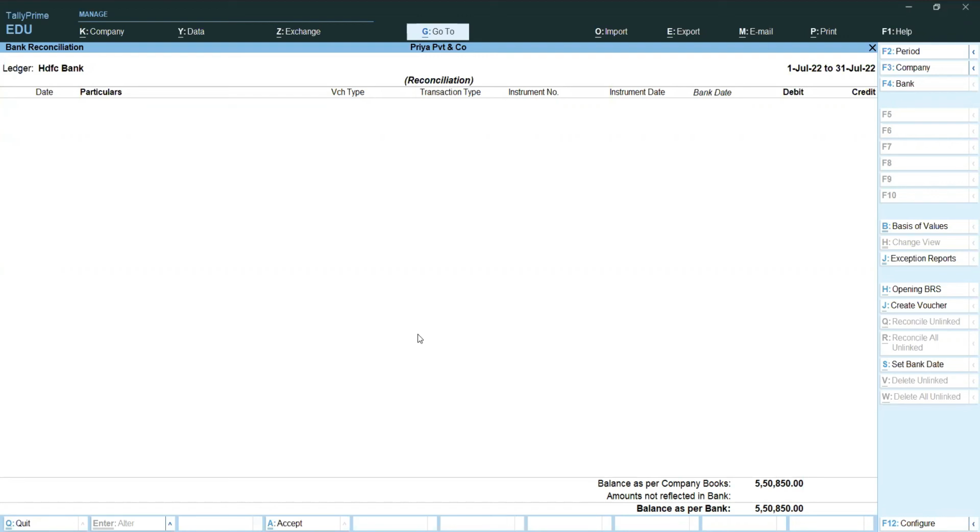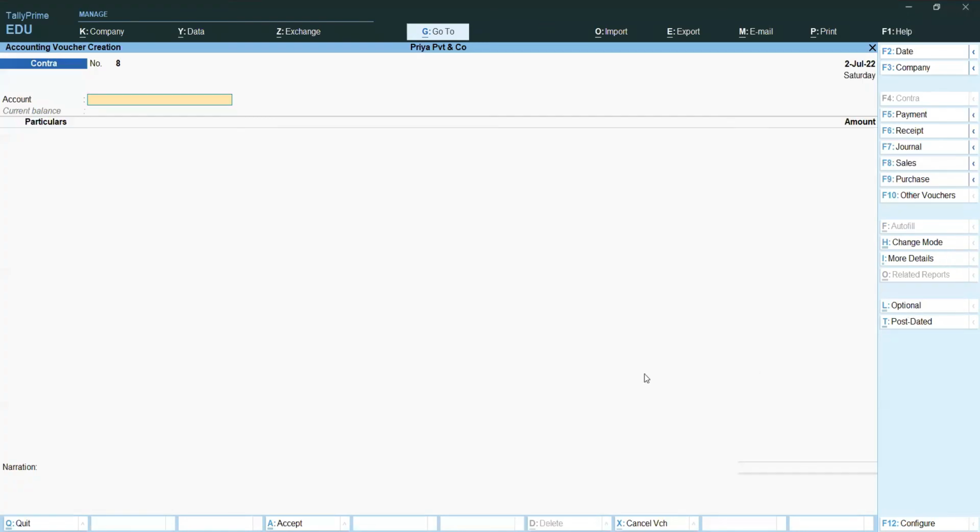For example, an interest amount has been added into the statement. Interest received, we have that amount in the statement. That entry we have not updated in Tally. Now in this screen only, I want to add that interest received entry. How to prepare that entry? In the button bar, we have the create voucher button, you can click that one.